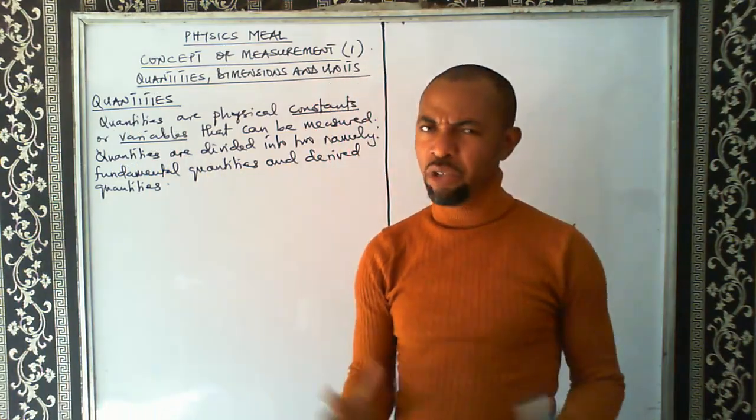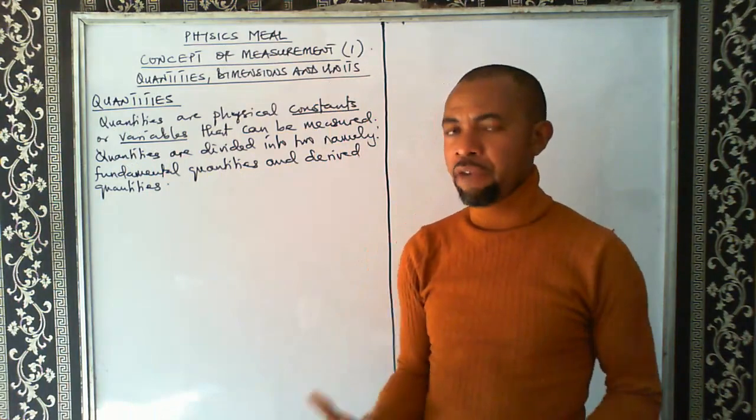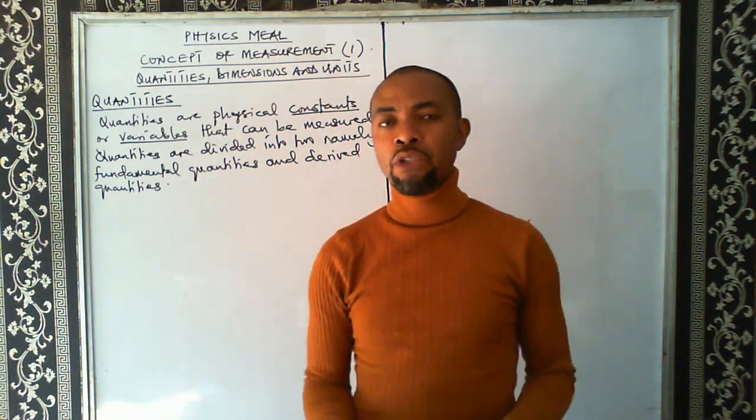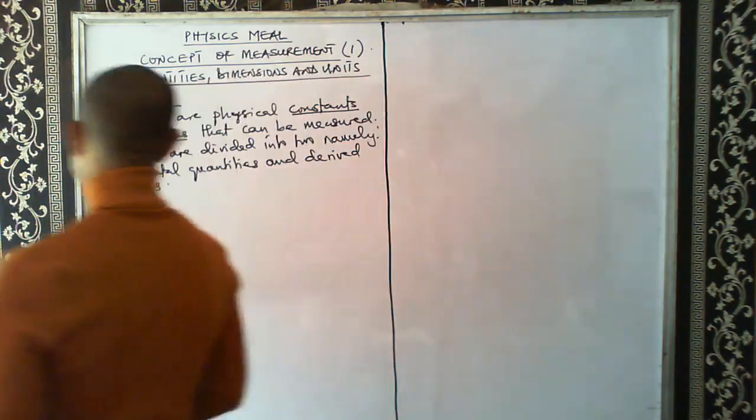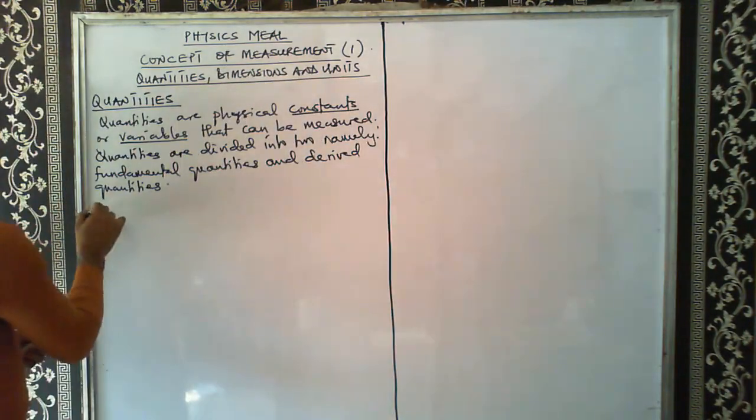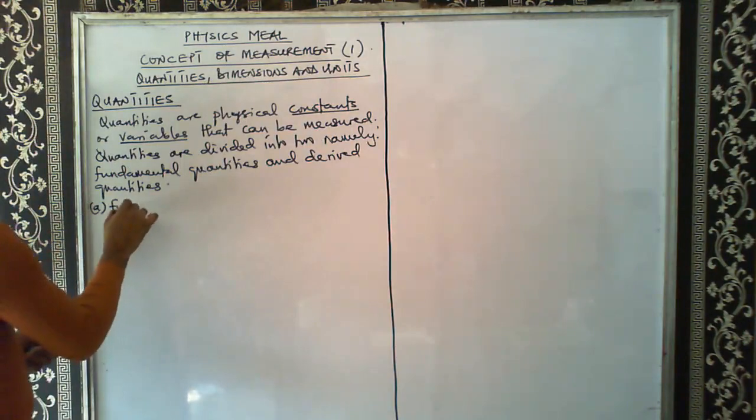So a quantity will either be a fundamental quantity or a derived quantity. Let's look at what we mean by a fundamental quantity, and then we also look at what we mean by a derived quantity. So let's look at the first one, fundamental quantities.